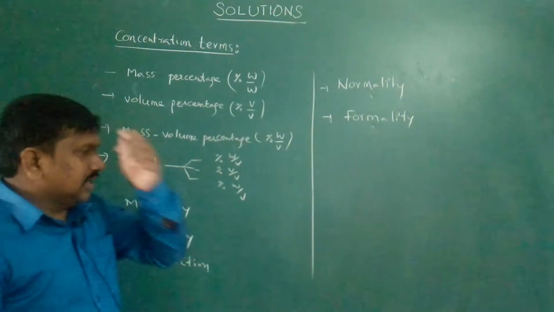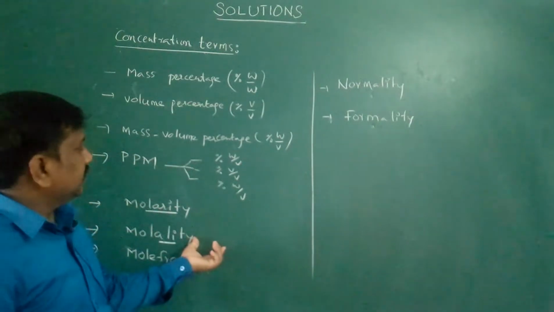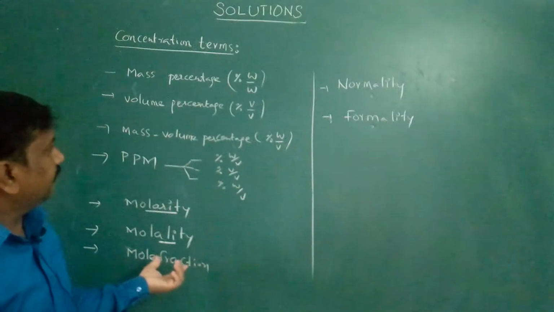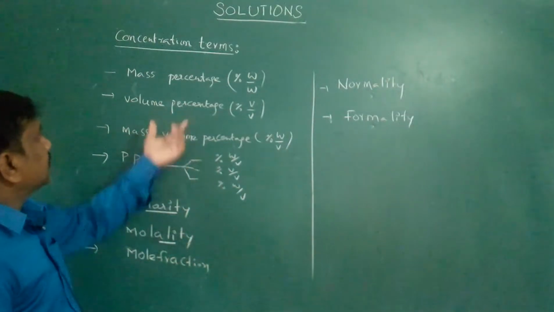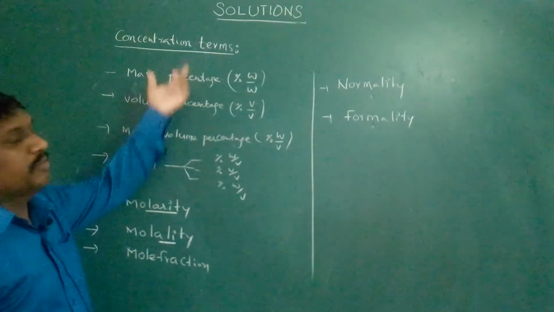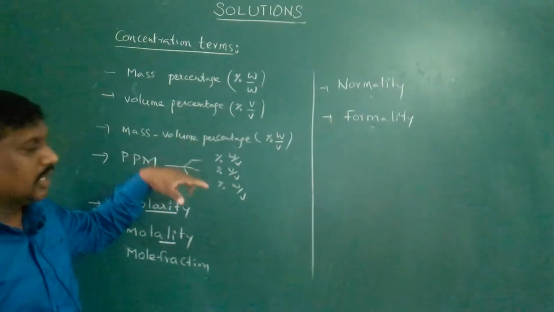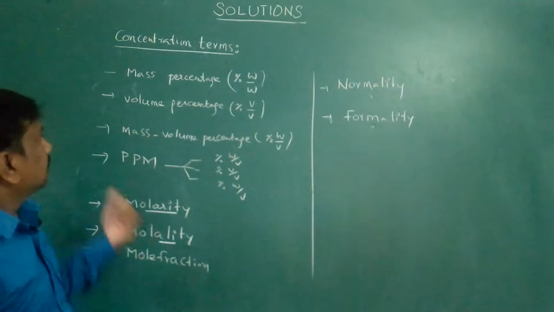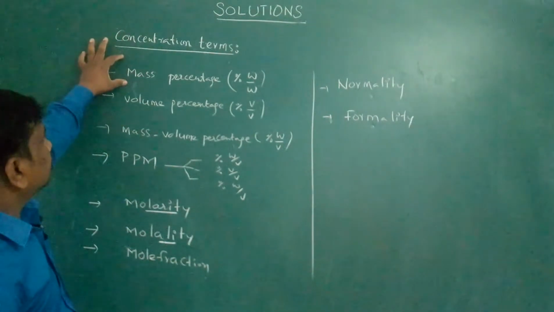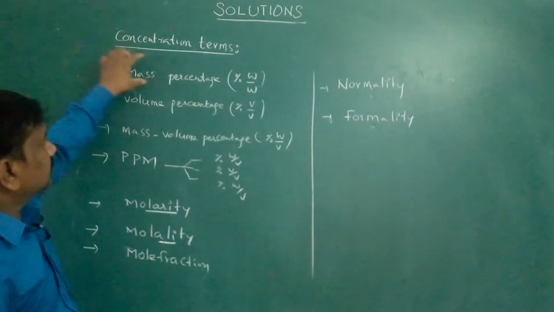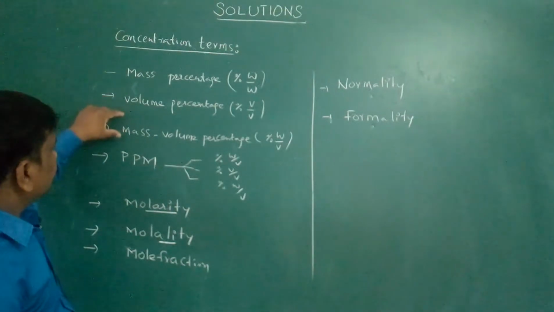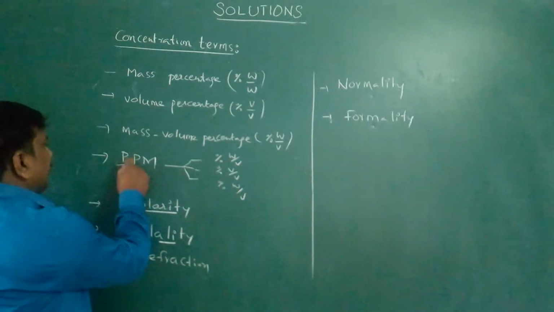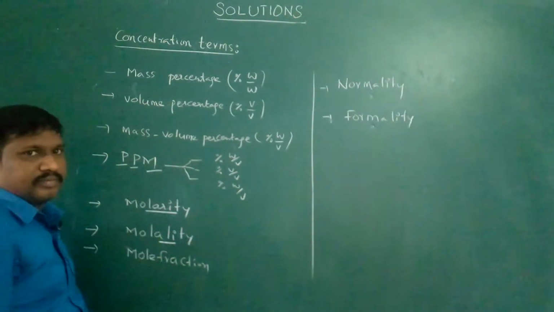So these are some concentration terms which we are using to express the amount of solute in the solution. What are the concentration terms? Mass percentage, volume percentage, mass volume percentage, ppm. ppm is parts per million.